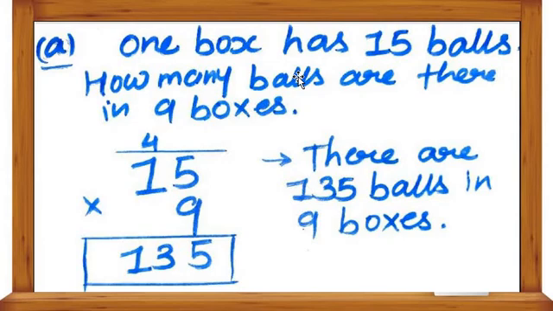So there are 135 balls in 9 boxes. First of all, we do the multiplication: 15 multiplied by 9 is equal to 135. Okay, so now we move on to question number B.